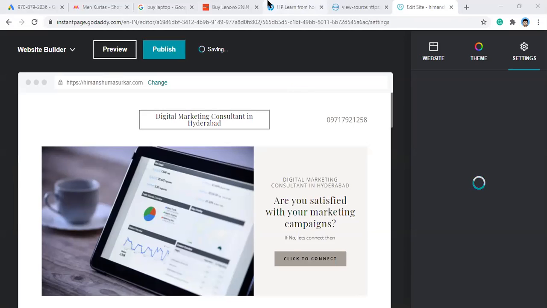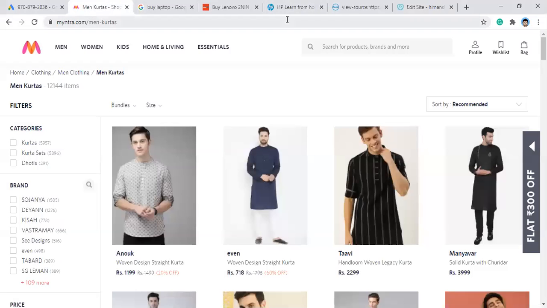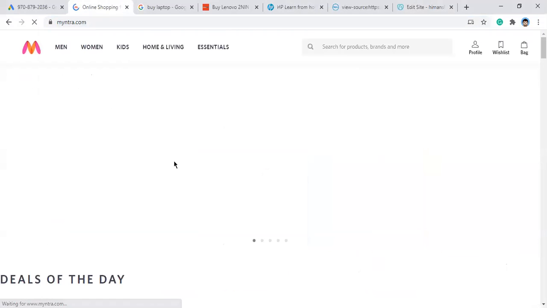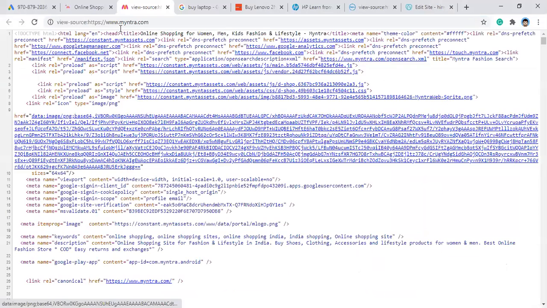And let me just show it to you here. Shouldn't be a problem. So let's say this is your website, right? I will just go to view page source. So this is your head, right? Head section of your website. This is where you put the code.